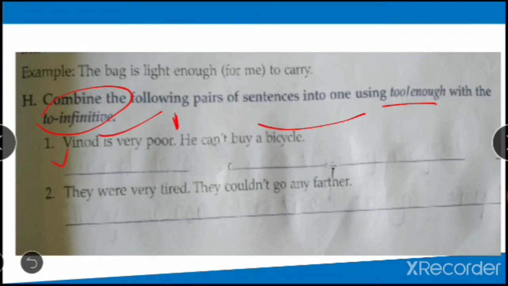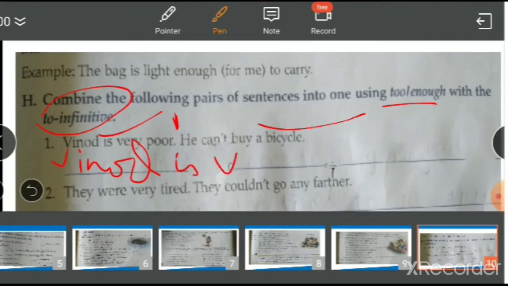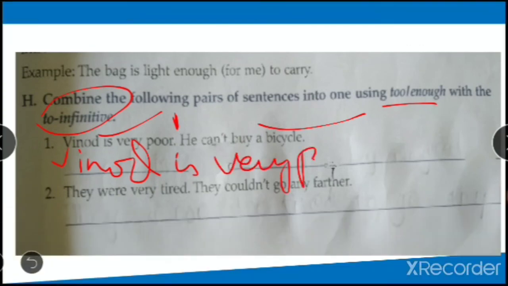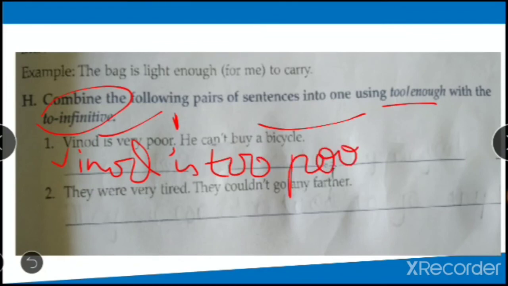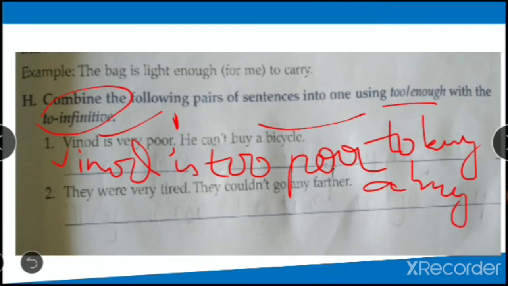Vinod is very... now, very itself means he is very much poor. So, what can I write? Vinod is too poor and he can't buy a bicycle. So, too poor to buy a bicycle.